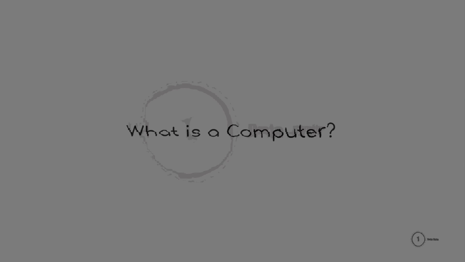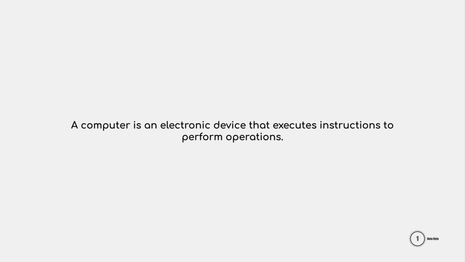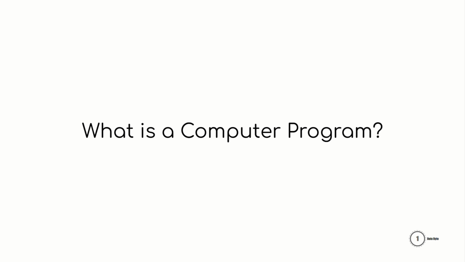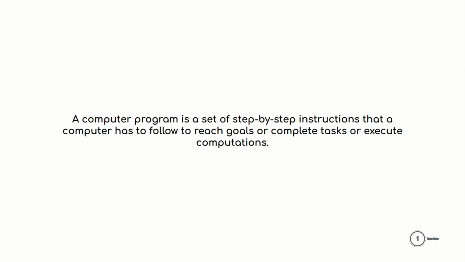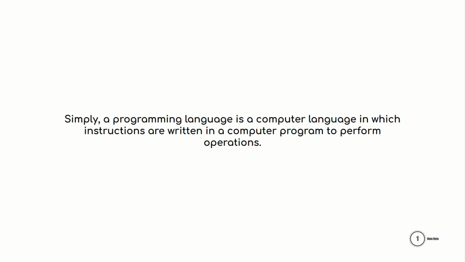Before jumping into the Python introduction, let me start by explaining what is a computer. A computer is an electronic device that executes the instructions to perform operations. So what is a computer program then? A computer program is a set of step-by-step instructions that a computer has to follow to reach goals or complete tasks or execute computations. Now, what is a programming language? Simply, a programming language is a computer language in which instructions are written in a computer program to perform operations.